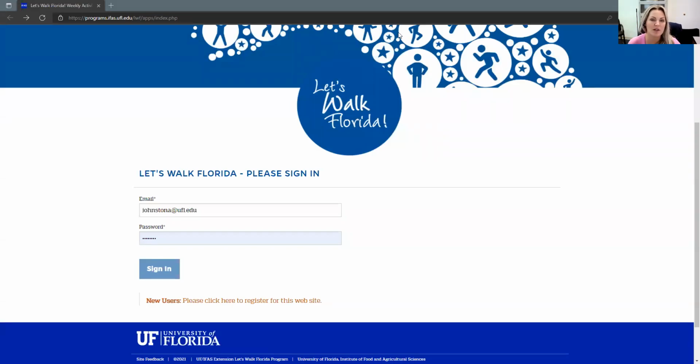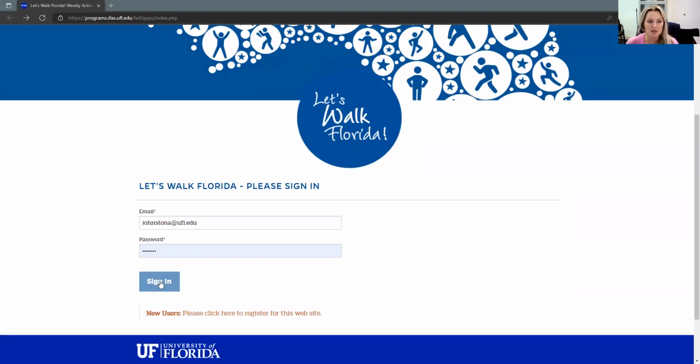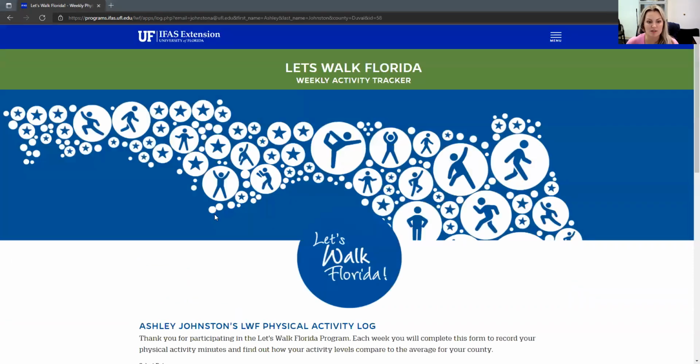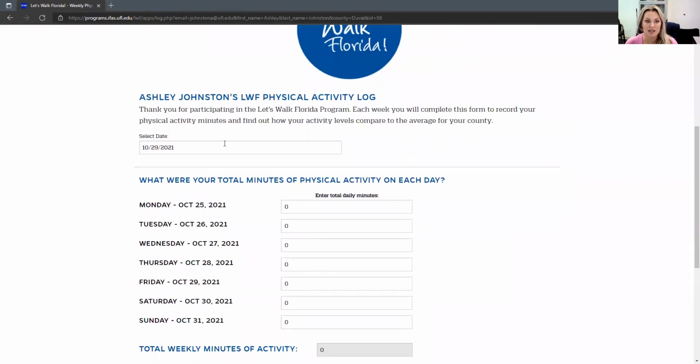I just wanted to hop on here really quickly to do a quick tutorial of how to track your active minutes on the Let's Walk Florida website, which was partially down prior to this, but now you're actually able to register and log in. So hopefully you can see my screen right now. And this is what my sign-in area looks like. I've already registered. It's really quick. It takes about 30 seconds to register. And then once you do that, you'll be able to select a date here and enter in all your information.